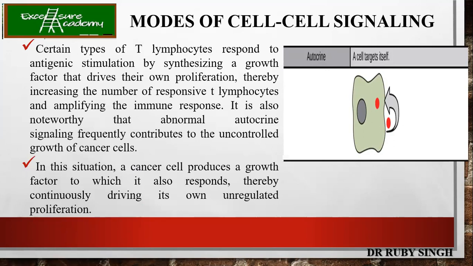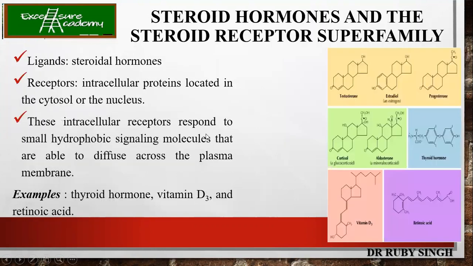So a cancer cell is not depending on the ligands or growth factors produced by other cells. It itself produces the growth factors and stimulates its own proliferation, and that's why it becomes uncontrolled growth of the cells and difficult to treat the cancer. So a cancer cell produces a growth factor to which it also responds, thereby continuously driving its own unregulated proliferation, as I have just explained.